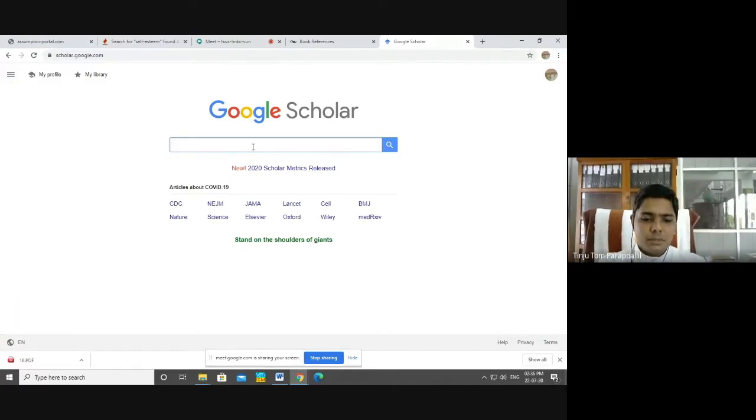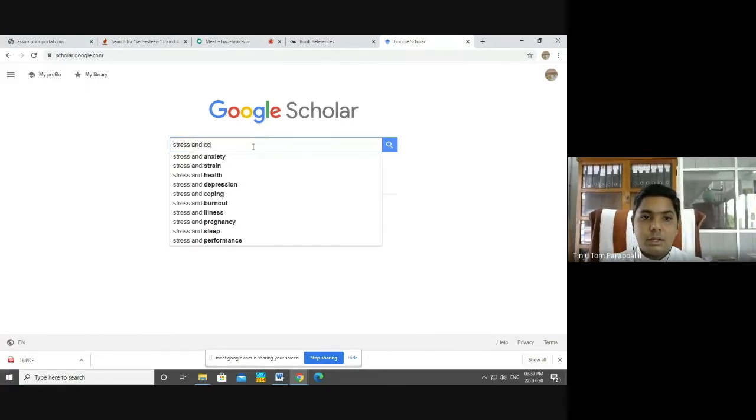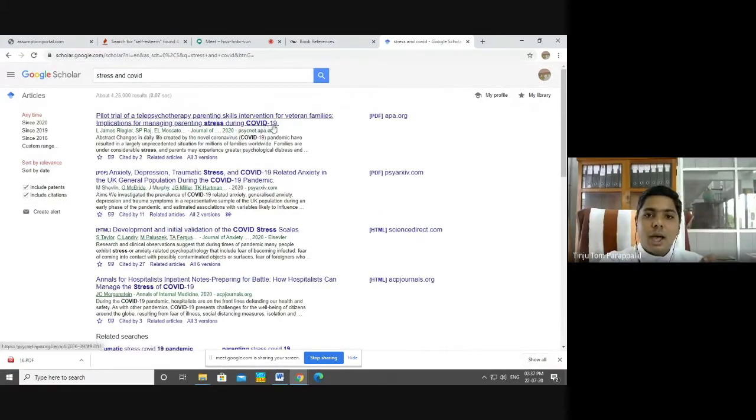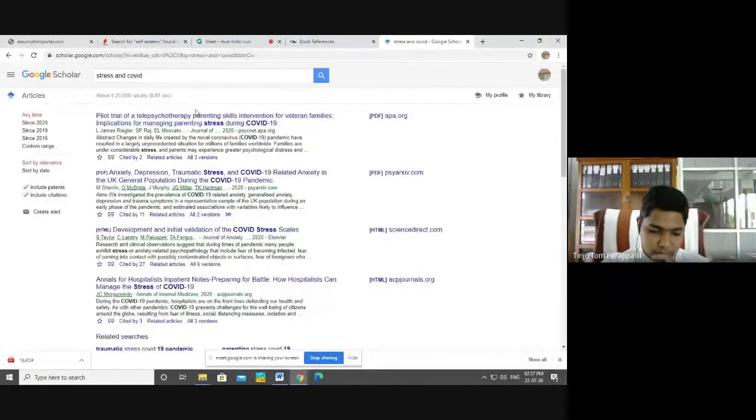If you are searching for something, for example stress and COVID, they will give us the list of articles. Here you can filter, for example, articles published since 2020, last year, or from 2026 onwards. On the right side of it, you have the PDF. When you click on it, they will give us the full text of that particular article. This is the Google Scholar search engine.